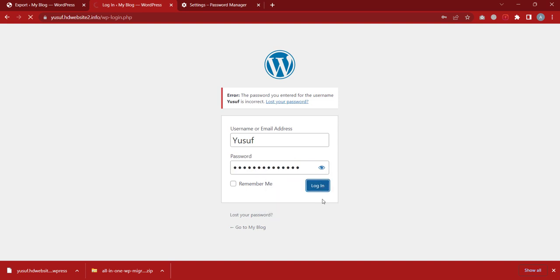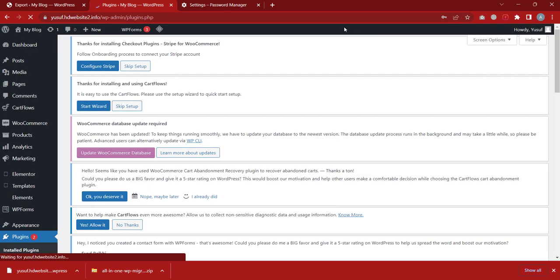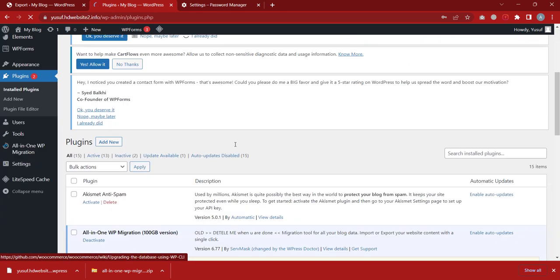And you will see that it's going to log in now. This is the password of my first website that I'm using now. You can see that it's going to log me in. So I have my website as it was initially. If you come to my pages here, you will see that all the pages are the same as the pages I had in the first website. Look at the plugins.